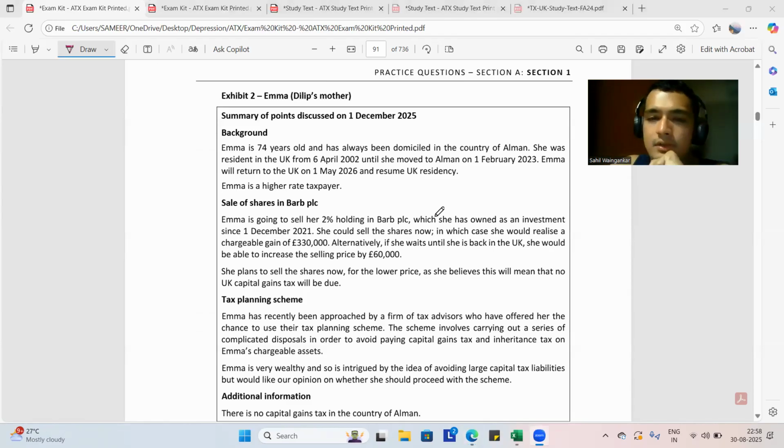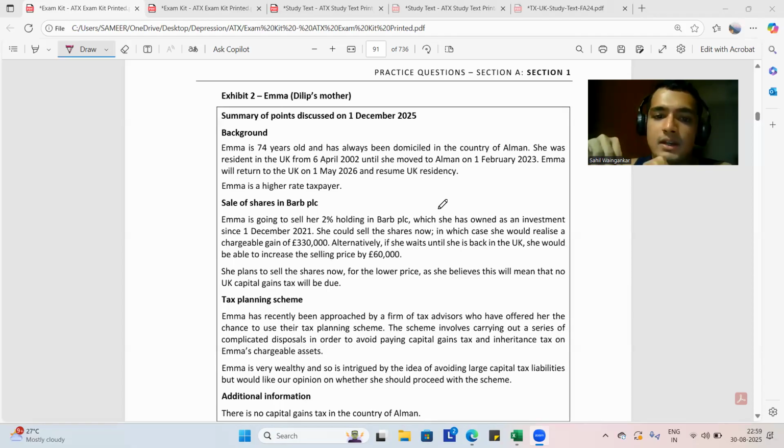She should not have returned to UK for 5 years, but as we can see that she returned prior to 5 years, so she'll be a temporary non-UK resident and will be taxable when she lands in the UK. ठीक है ना? When she lands in the UK.